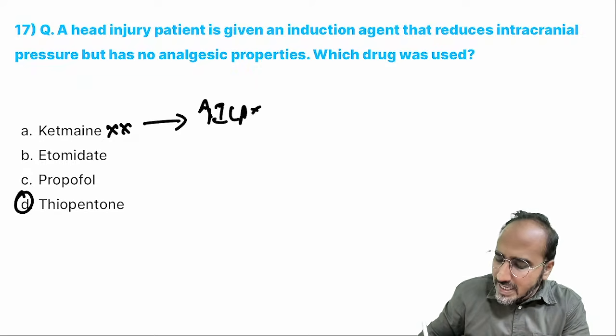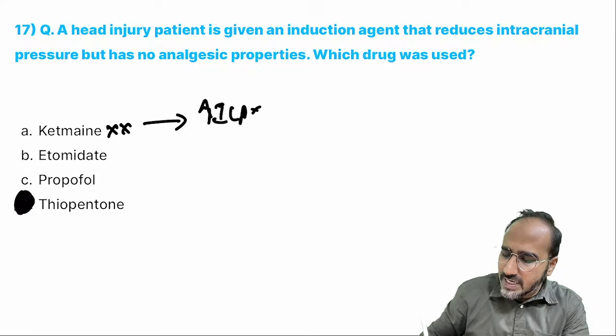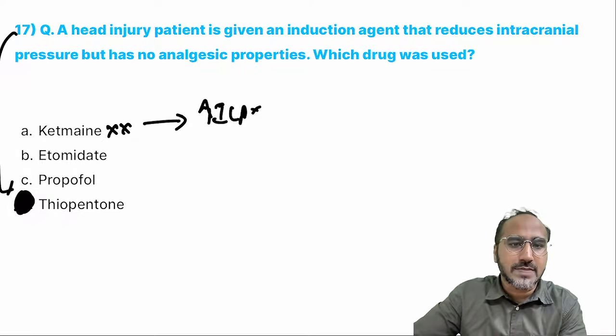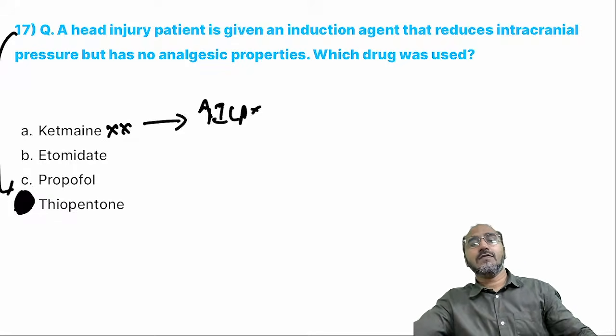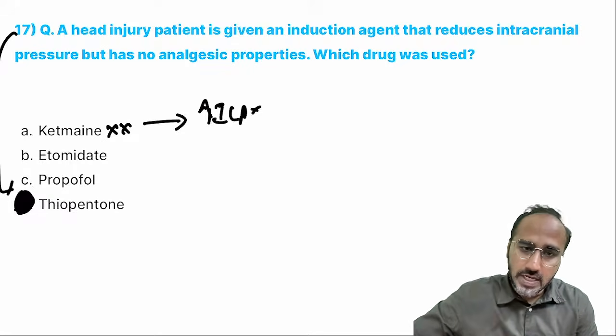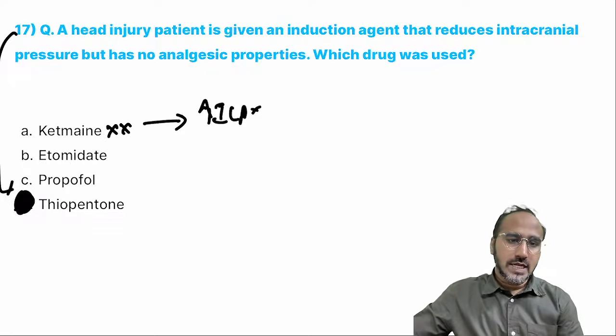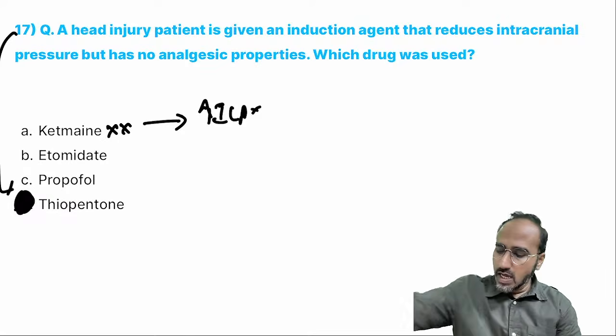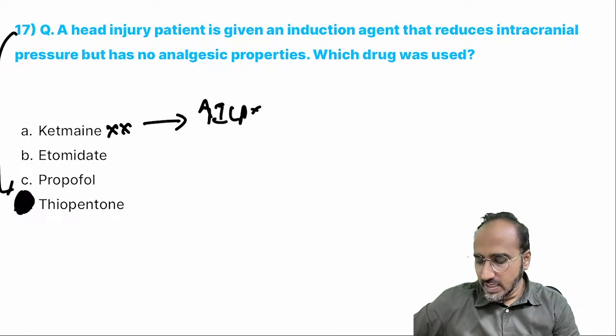The only IV induction agent of choice that can be safely given in head injury is what? Thiopentone. And thiopentone does not have any analgesic property. Instead, you have to give what? You have to give some lignocaine with thiopentone, or something. Ketamine, head injury, no. Okay.